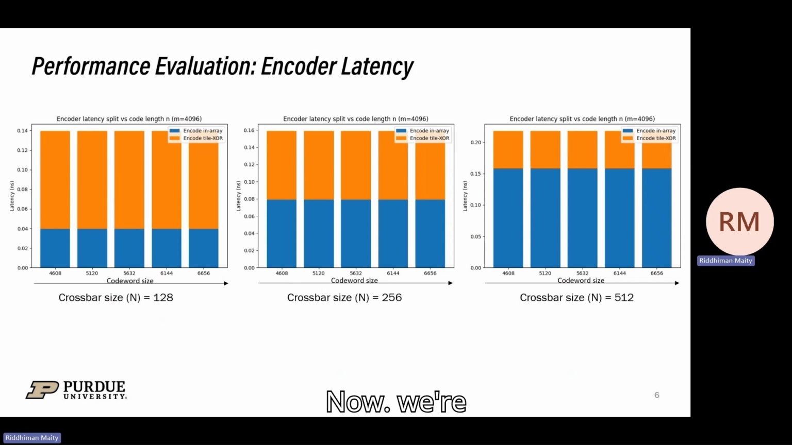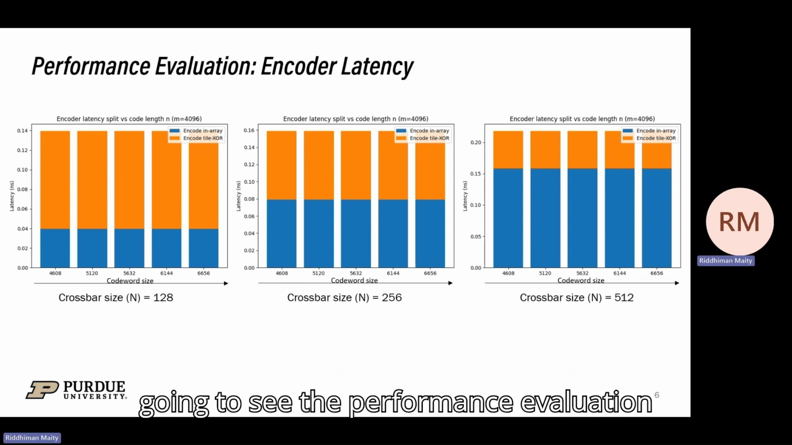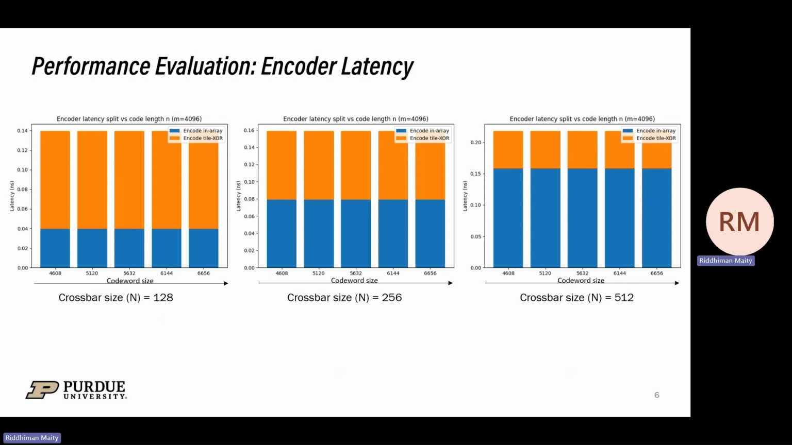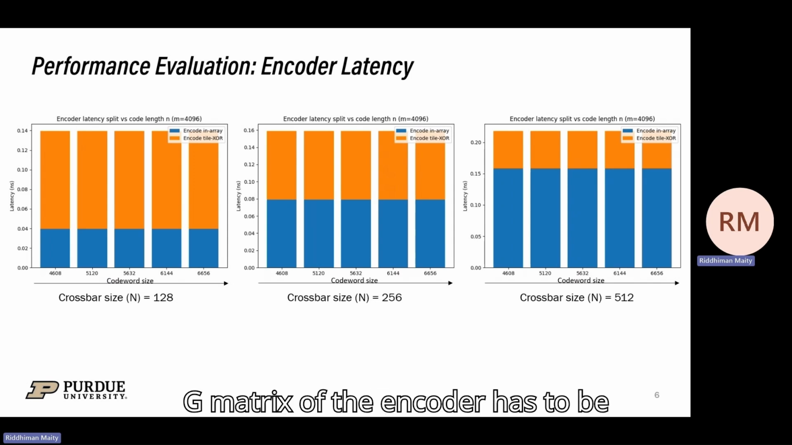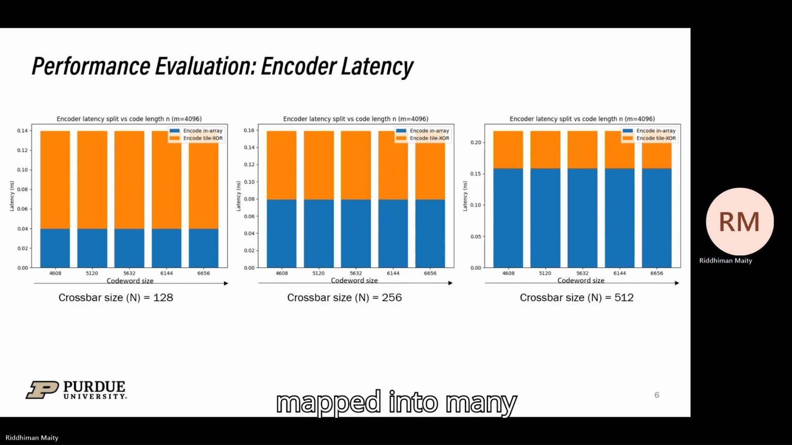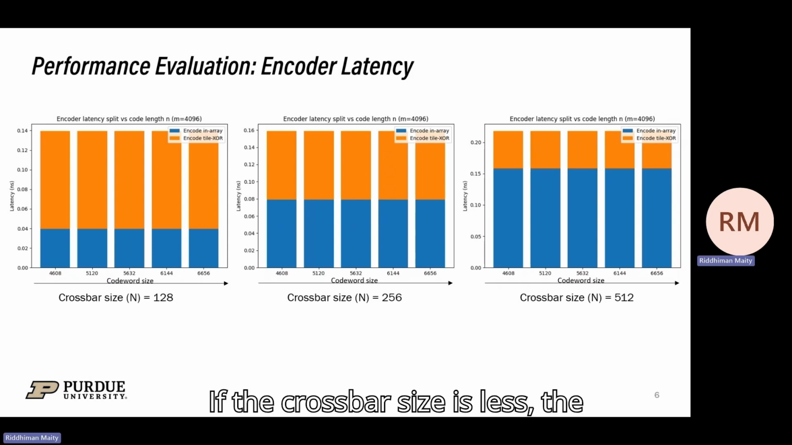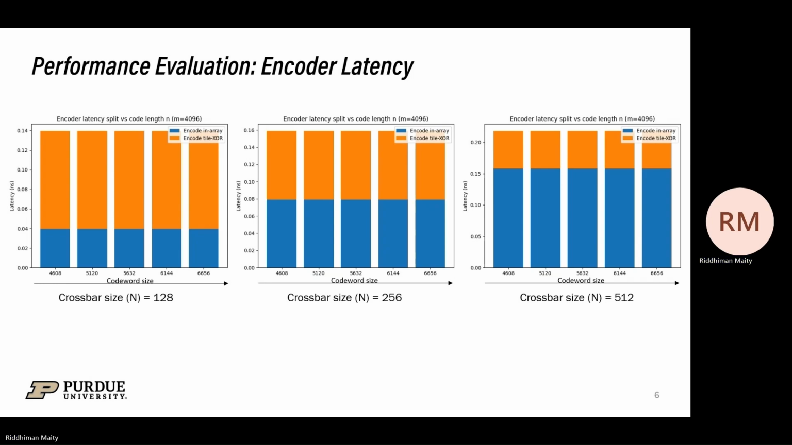Now we're going to see the performance evaluation of the encoder. The encoder is just a matrix vector multiplication in GF2. The G matrix of the encoder has to be mapped into many SRAM macros, and the output of them has to be reduced using an XOR tree. If the crossbar size is smaller, the XOR tree dimension would be more. If the crossbar size is larger, then the XOR tree depth will be less. So we can see that trend here.